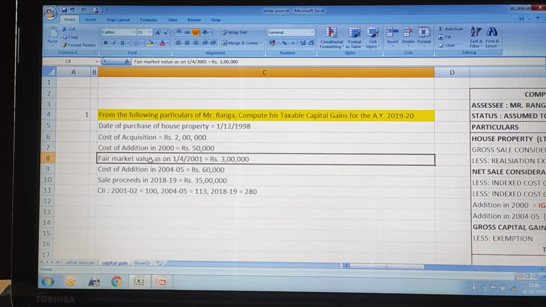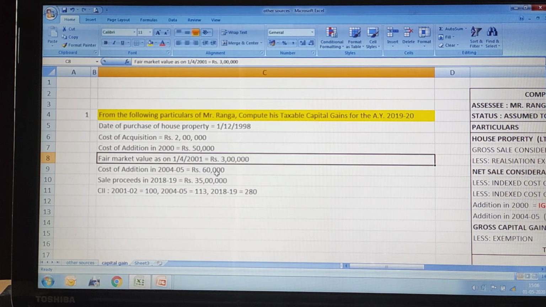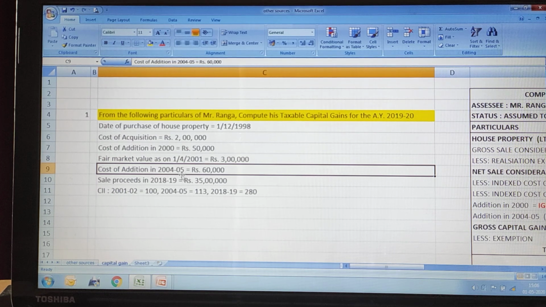Fair market value as on 1st April 2001 is 3 lakhs. The fair market value will always be as on this date, so you need to remember this. Cost of addition in 2004-5 is 60,000.